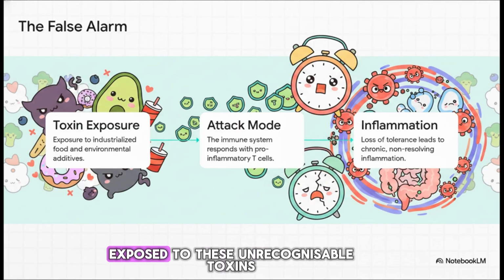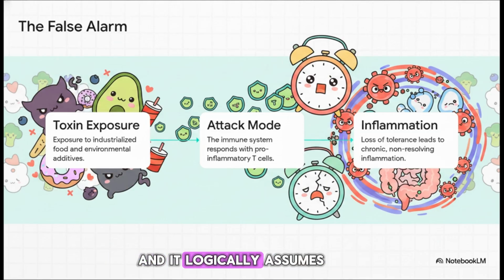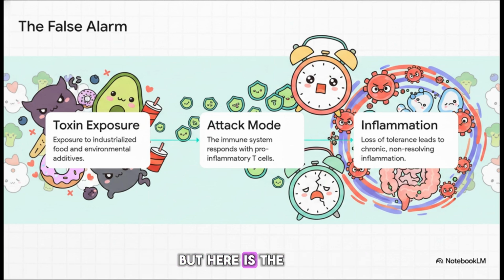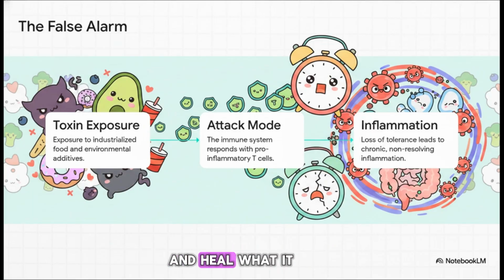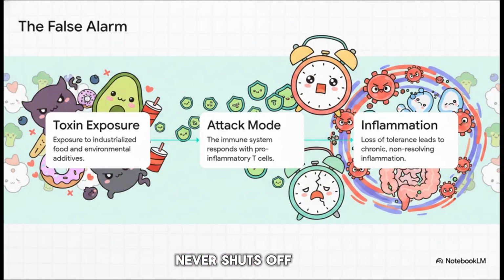Step 1. We get exposed to these unrecognizable toxins. Step 2. The immune system detects these foreign entities, sometimes leaking right through the intestinal lining, and it logically assumes there's an active infection, violently shifting into attack mode. But here is the real problem. Because the exposure literally never stops, we hit Step 3, chronic meta-inflammation. The immune system is constantly releasing pro-inflammatory cytokines to immobilize you and heal what it thinks is an injury. It's a perfectly logical defense mechanism that becomes highly destructive simply because the alarm never shuts off.